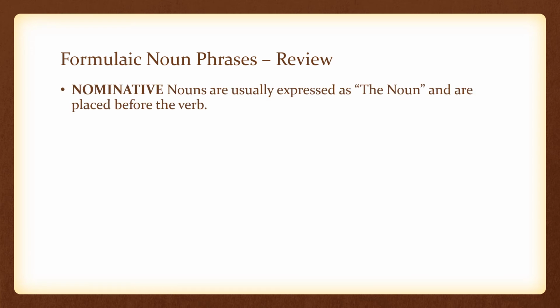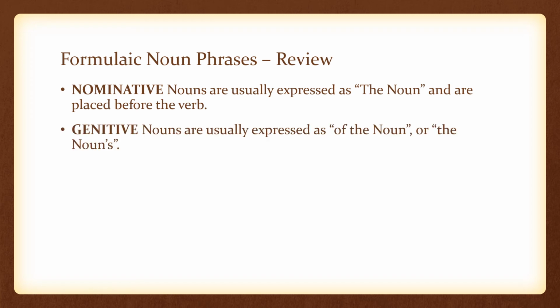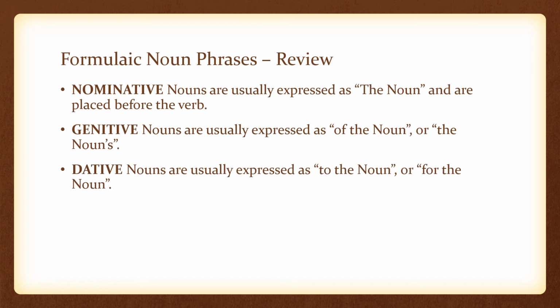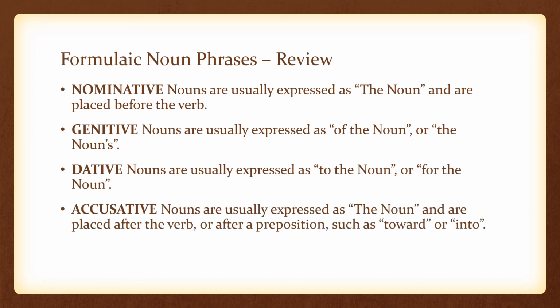Nominative nouns are usually expressed as the noun and are placed before the verb in English. Genitive nouns are usually expressed as of the noun or the noun's with an apostrophe s in English. Dative nouns are usually expressed as to the noun or for the noun in English. Accusative nouns are usually expressed as the noun and are placed after the verb or after a preposition such as toward or into in English.